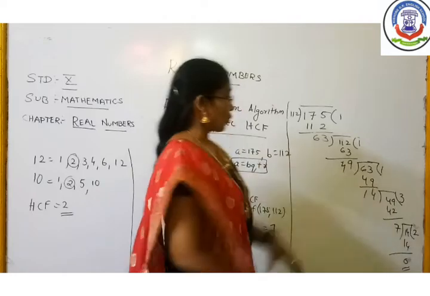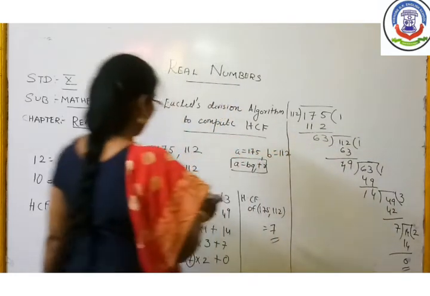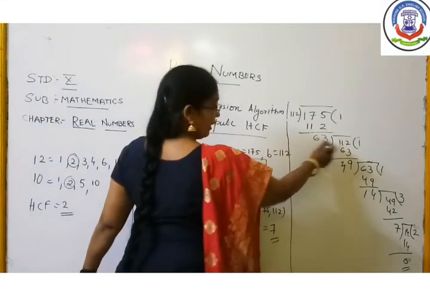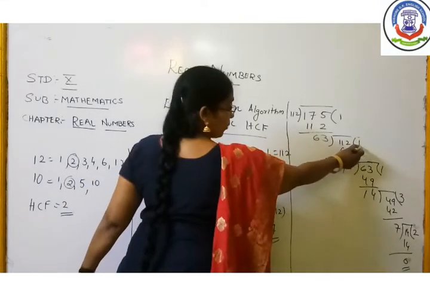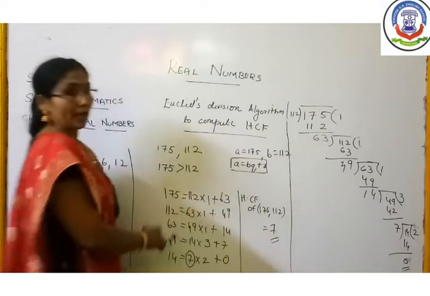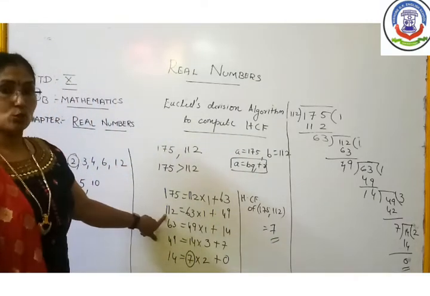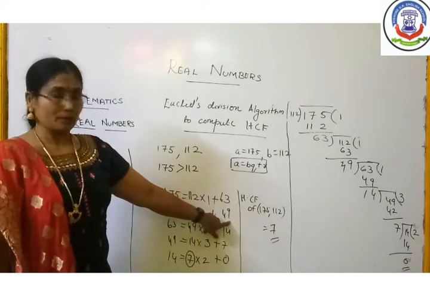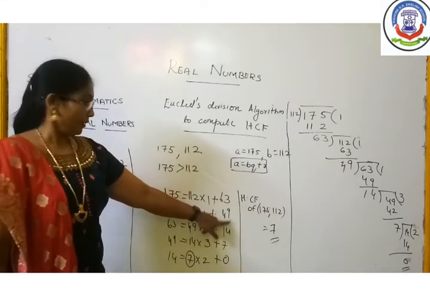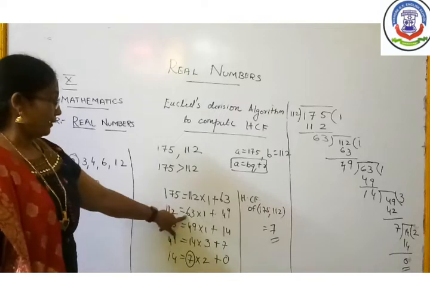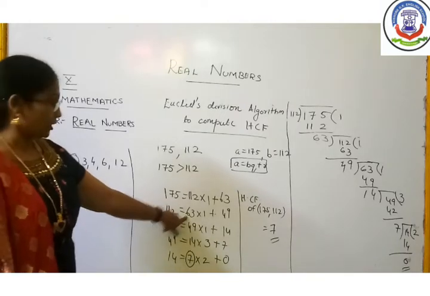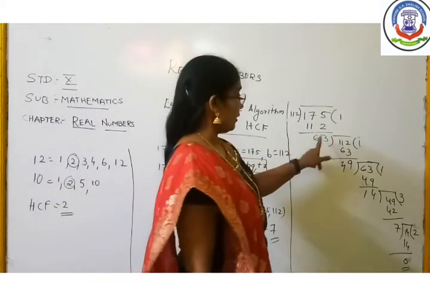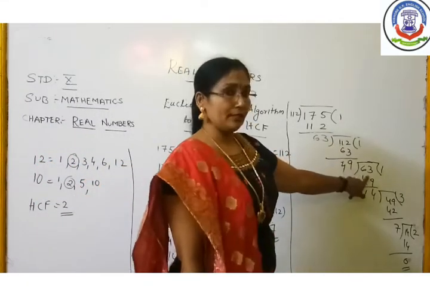Now this step also you should write in this form. Here A is 112, B is 63, Q is 1 and R is 49. So 112 is equal to 63 into 1 plus 49. Getting clear now, children? Now in the next step, the dividend should be 63 and the divisor should be 49.